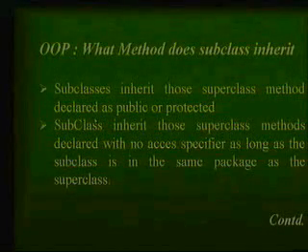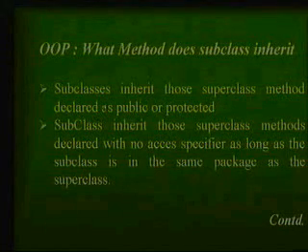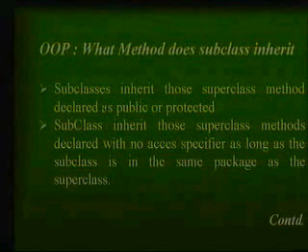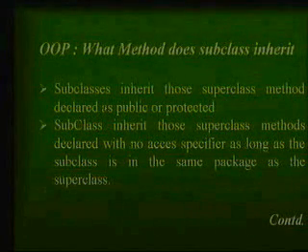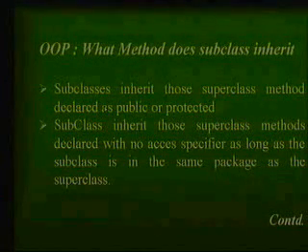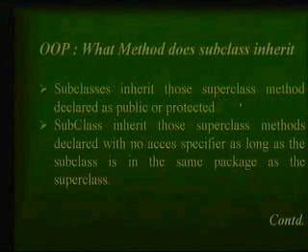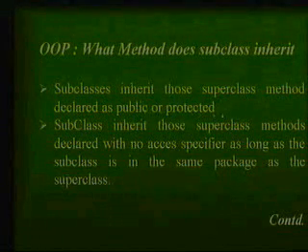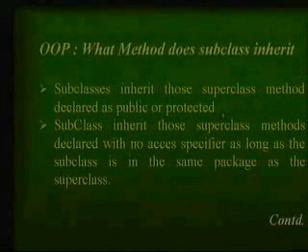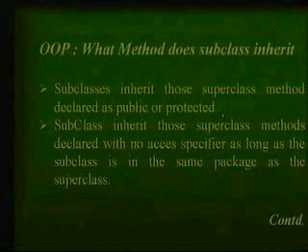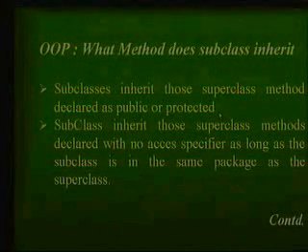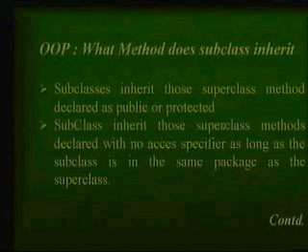So here is the point which I have explained in a different way: when we say subclasses, you can inherit those superclass methods declared as public or protected. So the subclass will inherit only those characteristics from the base class or superclass which are declared to be public and protected.